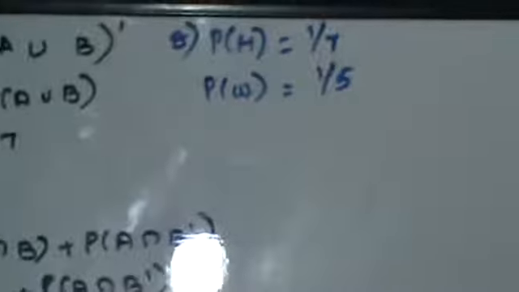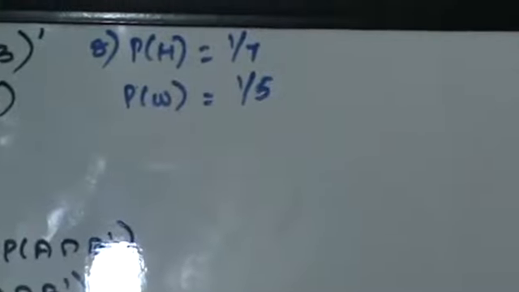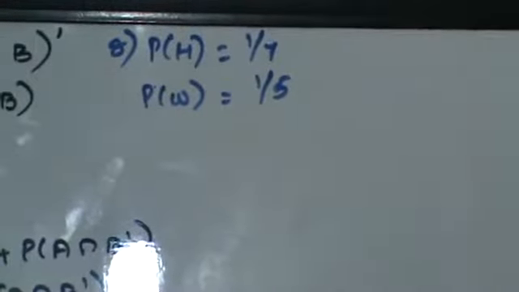Probability that wife is selected is 1 by 5.